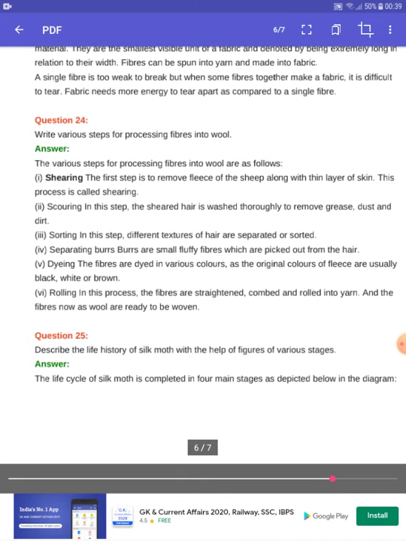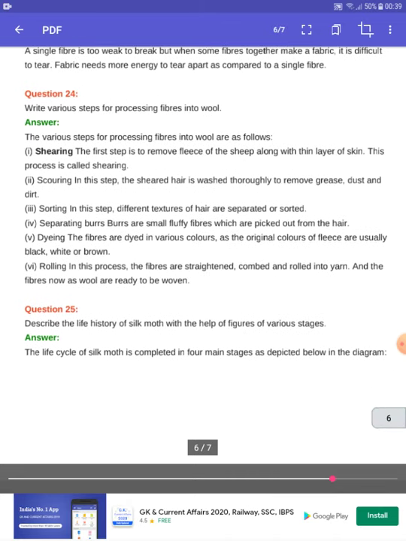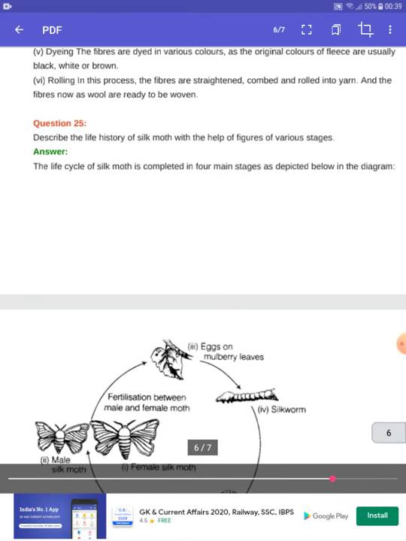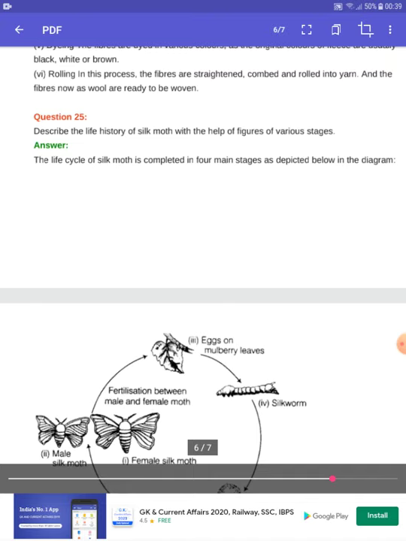Next question: write the various steps for processing fiber into wool. These are shearing, scouring, sorting, separating the burrs, dyeing, and rolling. These are the steps. The last question is: describe the life history of the silk moth with the help of a figure of the various stages.